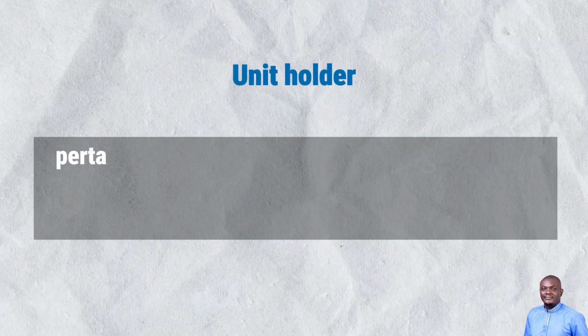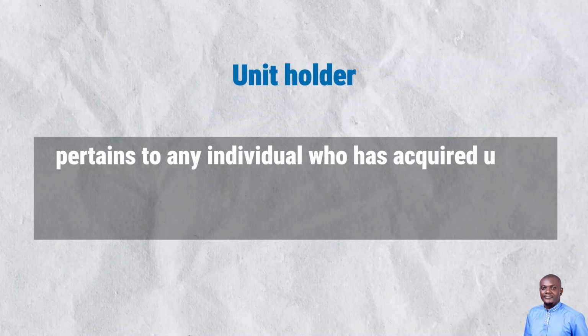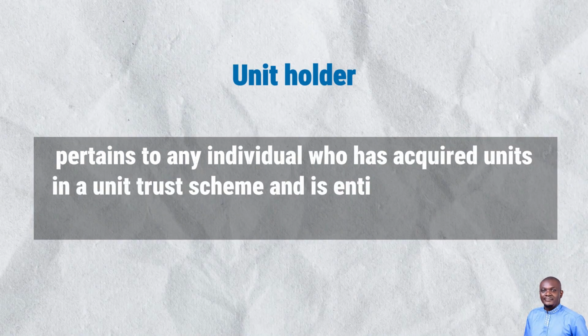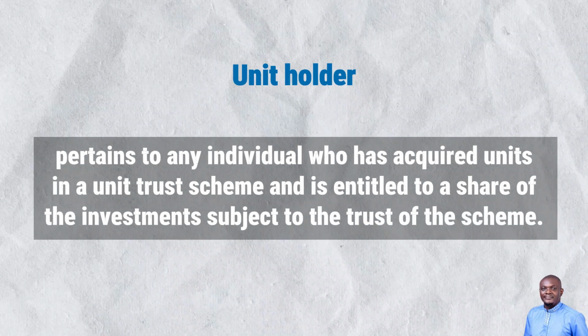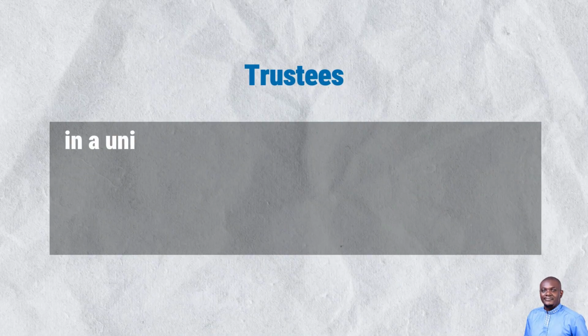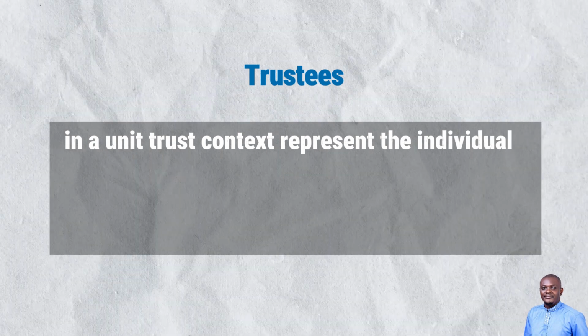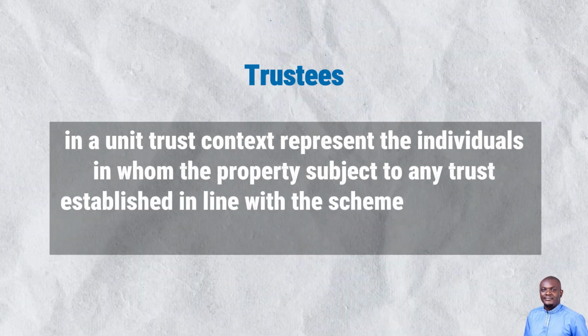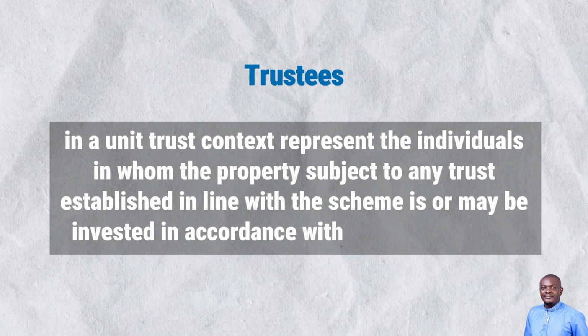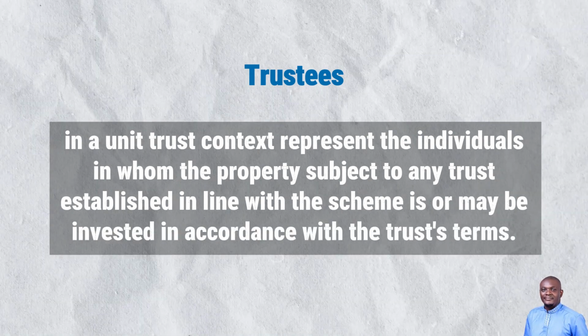Unit holder pertains to any individual who has acquired units in a unit trust scheme and is entitled to a share of the investment subject to the trust of the scheme. Trustees in a unit trust context represent the individuals in whom the property subject to any trust established in line with the scheme is or may be invested in accordance with the trust terms.